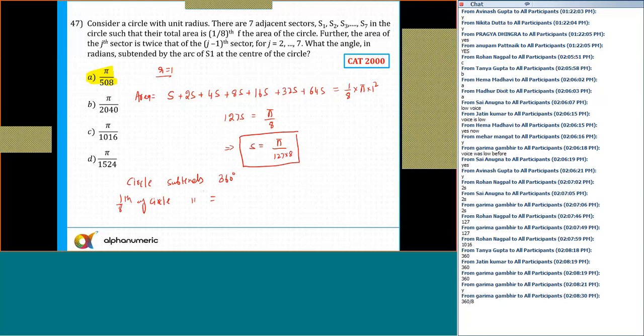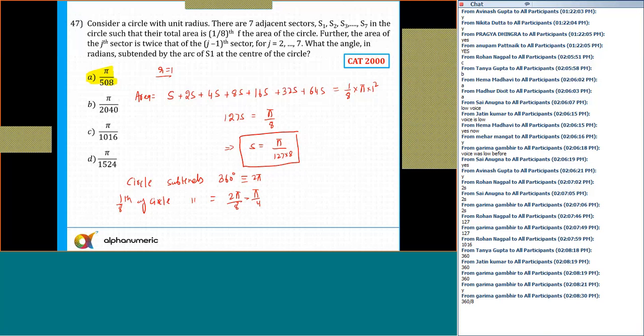Or since the answer is in terms of radians, a circle subtends an angle of 2 pi, the same as 360 degrees. So that is 2 pi by 8, which is equal to pi by 4. So the sum of these 7 sectors subtends an angle of pi by 4.